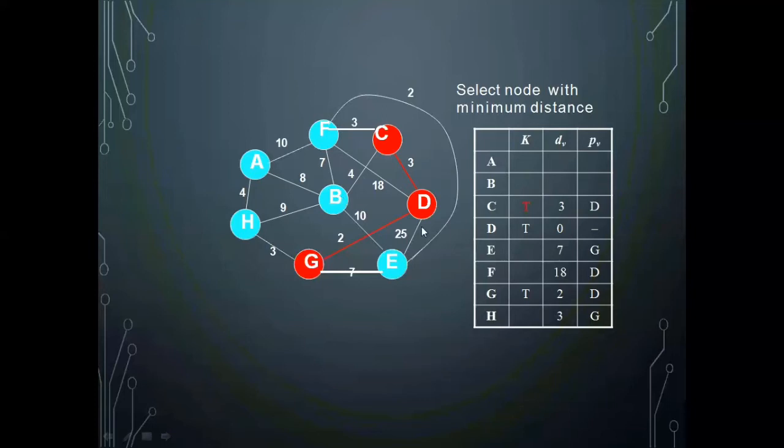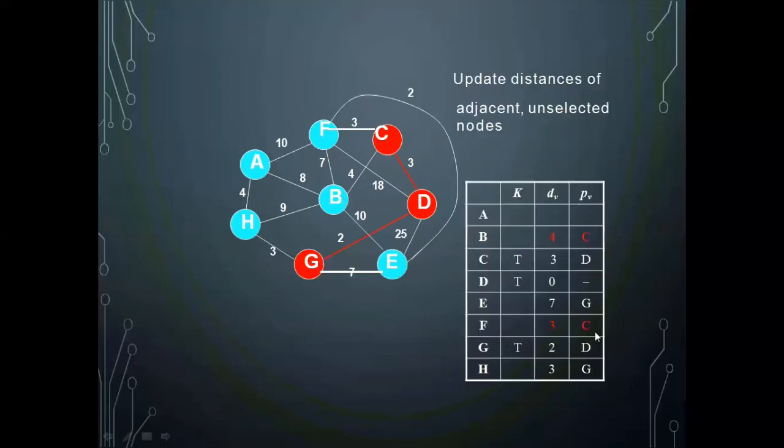C, B, one edge is there, and next is C, F, I have one edge. C, B, what is the weight of the edge? That is 4. C, F, what is the weight of the edge? That is 3. So these are the edges I have. In that, which is the minimum? 0 is already there. 2 is already there.